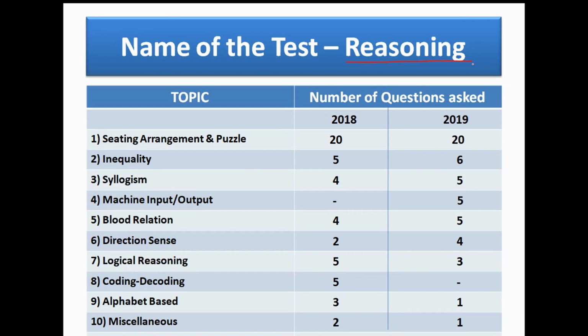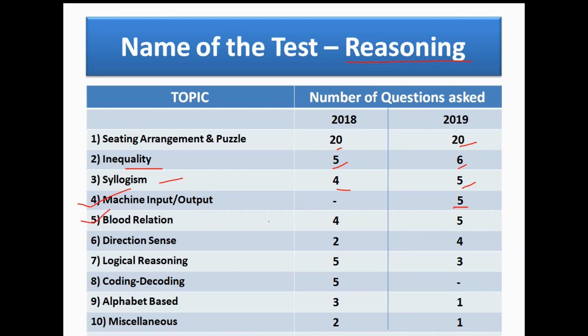Now come to the subject reasoning. In this topic, seating arrangement and puzzle, the number of questions in 2018 was 20 and in 2019 it was 20, so it is important. Second topic is inequality. Total number of questions in 2018 is 5 and in 2019 is 6. Syllogism, total number of questions in 2018 is 4 and in 2019 is 5. From machine input and output, in 2018 there was no question and in 2019 there were 5 questions.